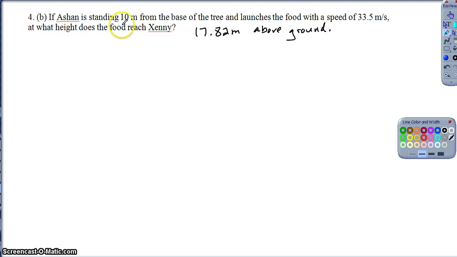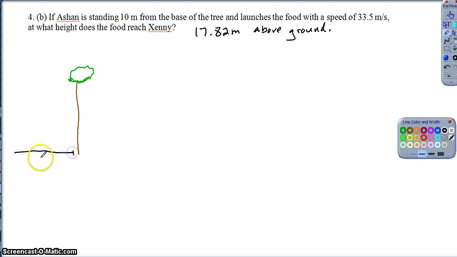So it says she fires standing 10 meters from the base of the tree and launching the food at a speed of 33.5 meters per second. What height does the food reach Zinni as he falls? So anyway, I've got my tree, right? I've got my tree that's 20 meters tall. It's got to be a tree, so I'll make it a happy little tree here. You guys probably have no idea what I'm referencing, but whatever.